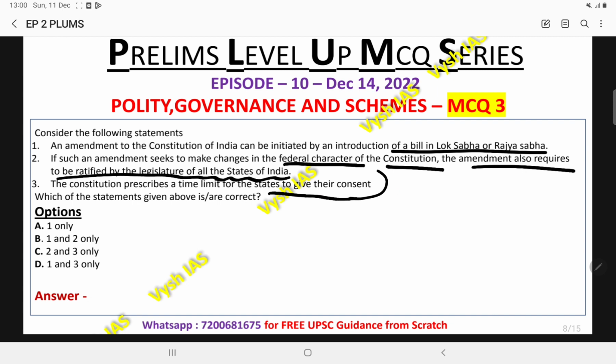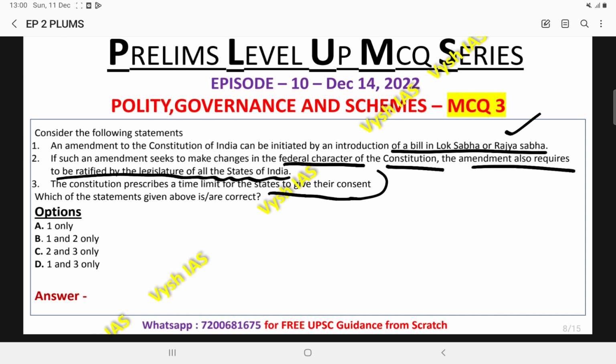In the previous session itself, I have told you that Parliament is the most important topic in UPSC polity. So you have to be very, very crystal clear about different types of bills, how they are passed, and who are the people involved in all these things. You should be very clear about the complete proceedings. Only then can you attempt questions from this area. If you look at the first statement, this is completely correct. Both Lok Sabha and Rajya Sabha can initiate a bill with respect to amendment of the constitution.